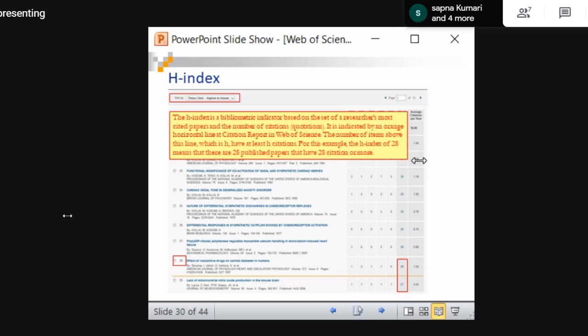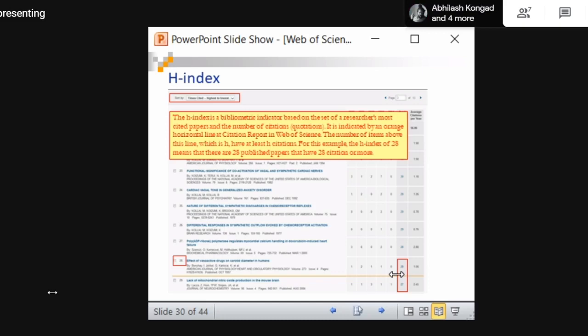So the 29th paper has 27, maybe his 30th paper has 26 citations or something like that. This is the order of the paper, and this column is the number of citations received by each paper. So see, 28 is equal to 28. Sometimes it may not be equal, but where the citation becomes less than the order number, the last value that matches will be the H index.